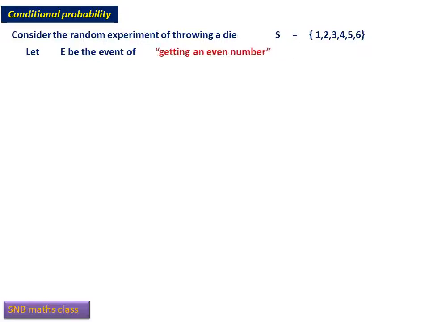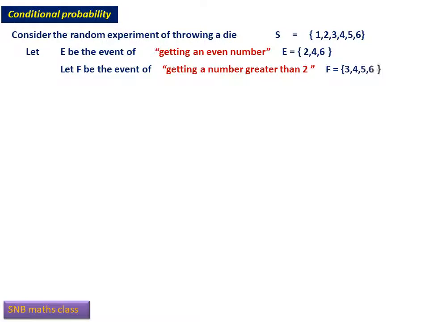What is conditional probability? Consider a random experiment of throwing a die. So what is the sample space? Sample space S will be here 1, 2, 3, 4, 5, 6. Now let us consider an event E of the sample space, that is, a subset of S. So that is getting an even number. So then E will be the set containing 2, 4, 6. Now let us define one more event that is also a subset of S. That is getting a number greater than 2. Then F will be equal to 3, 4, 5, 6.